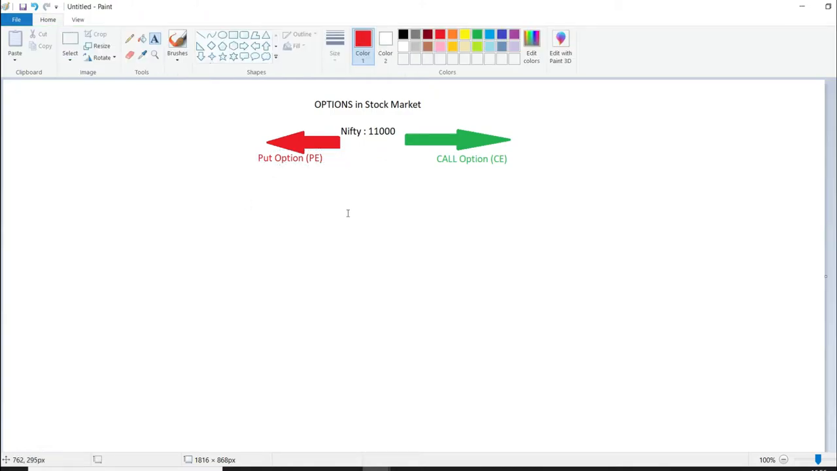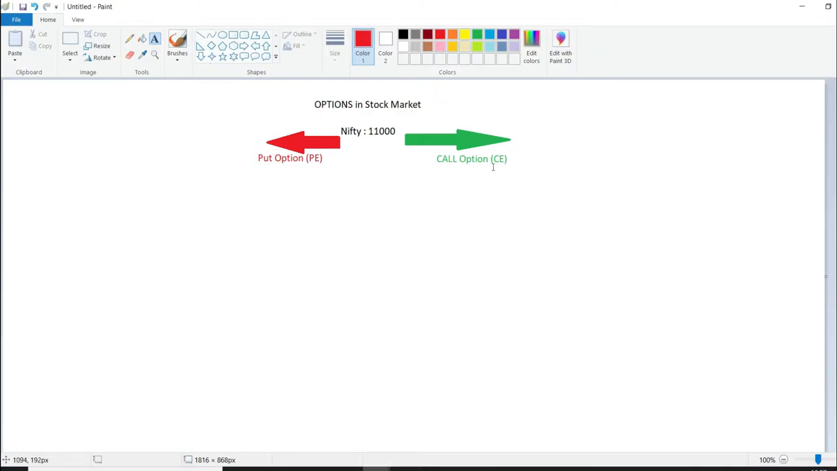So there are two views in the market now. Some people may say market will be very bullish, and they think Nifty from here, 11,000, may go to 11,500, 12,000, maybe in 1 month. And some people may say it will be very bearish, it will go downwards, and from 11,000 it may go to 10,000, 9,000, and so on. So there are two views in the market. So what will they do? They have two options now. Either they can buy a put option, or they can buy a call option.